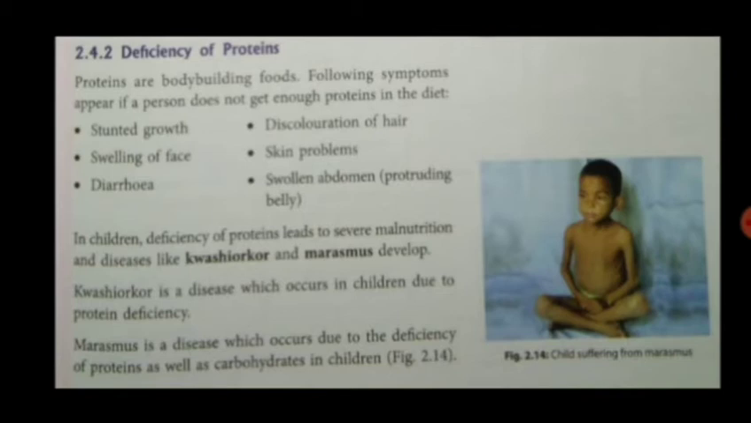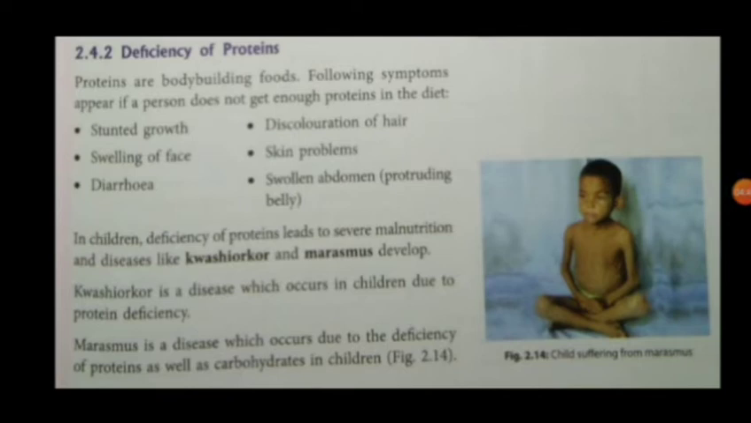In children, deficiency of protein leads to severe malnutrition and diseases like Kwashiorkor and marasmus. These are two diseases seen due to the deficiency of proteins and carbohydrates. Kwashiorkor is one such disease which occurs in children due to protein deficiency, and marasmus is another disease which occurs due to the deficiency of both the proteins as well as the carbohydrates. And these two diseases are seen in small children.